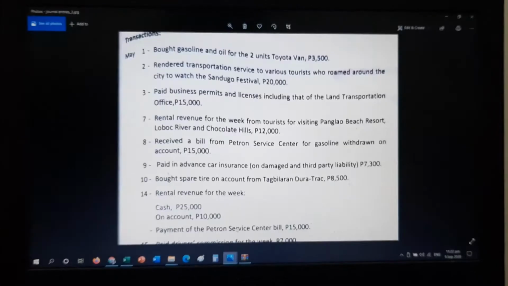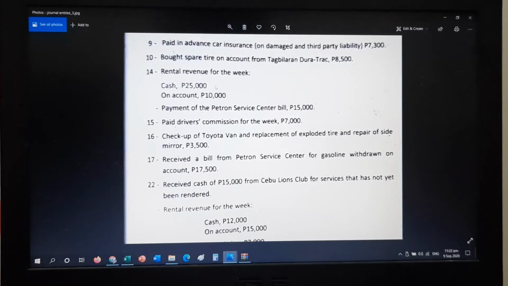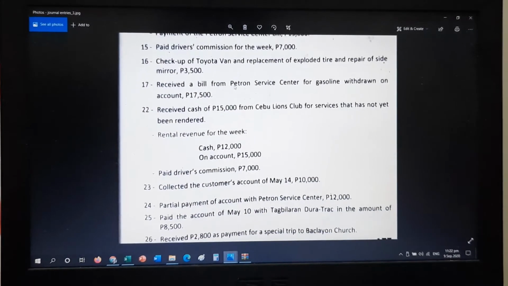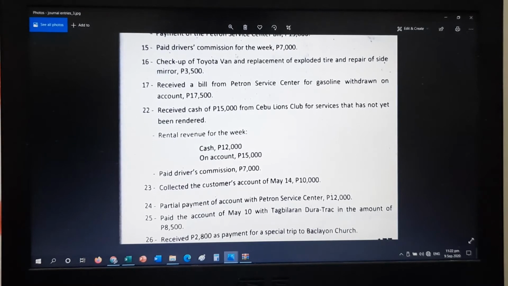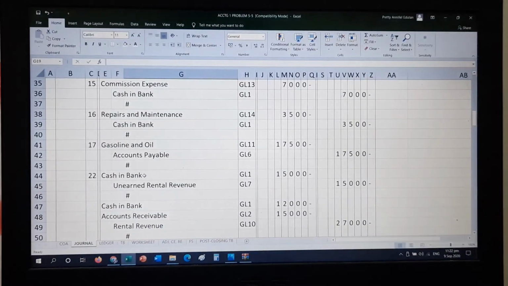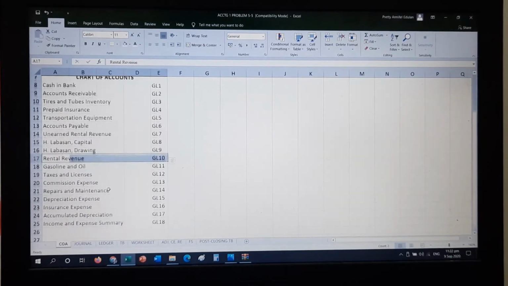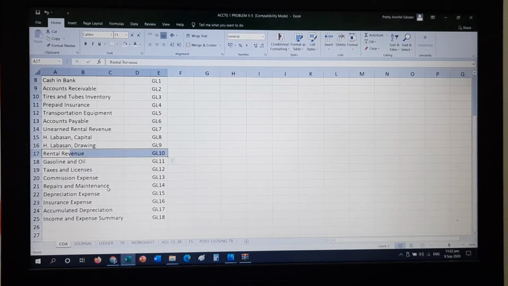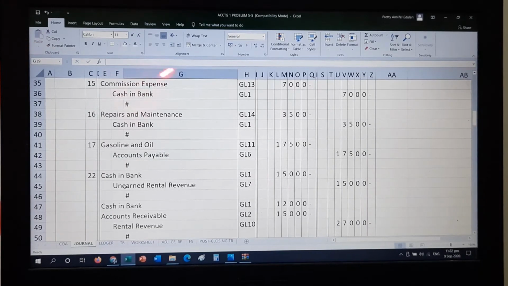Next transaction. Paid driver's commission for the week. So, let's look at the chart of accounts for the proper account title for that. Driver's commission. Usually, touring agencies or tour guides, the drivers there will be paid commission only. So, you have an expense for your drivers. Since you paid them, that should be a credit of cash in bank worth 7,000. Do not forget the folio.